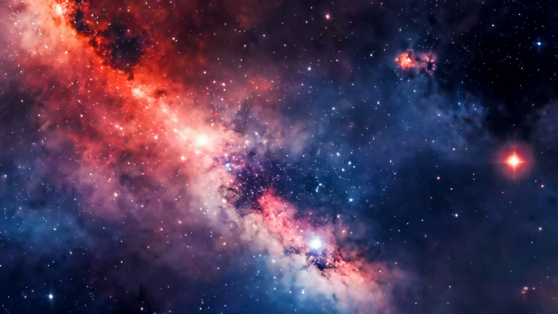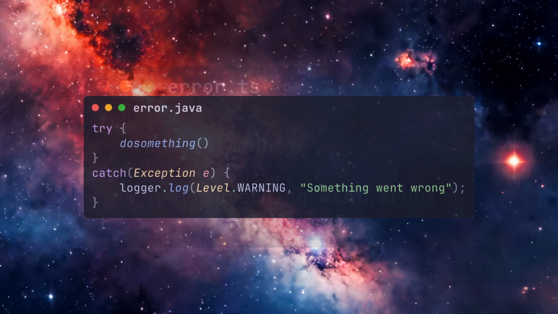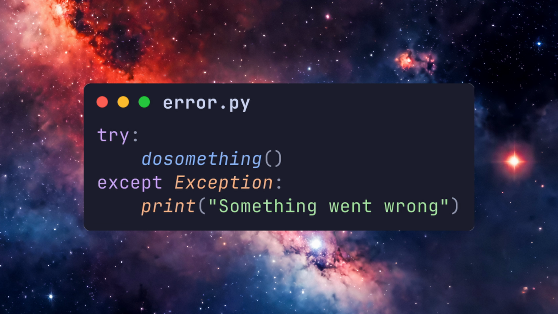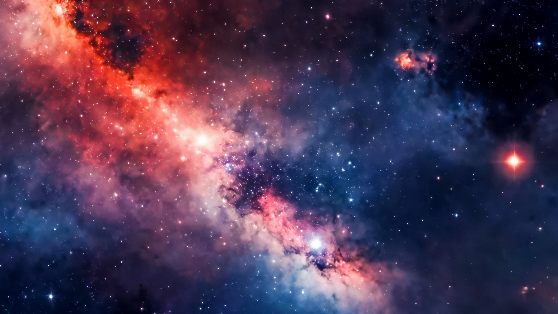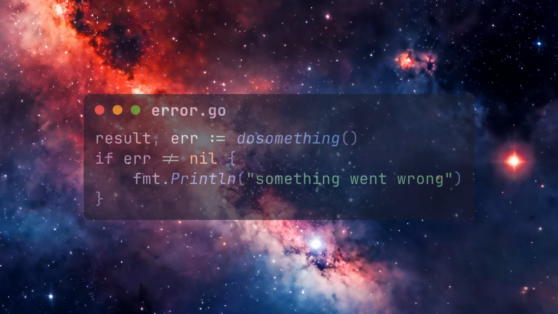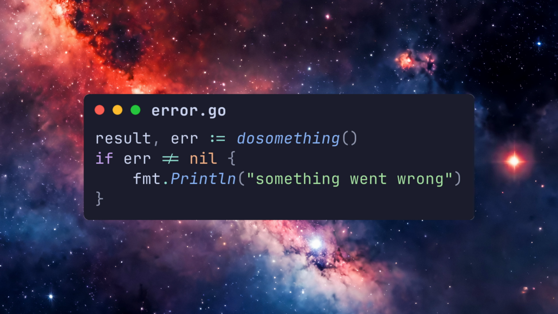Error handling is an essential element of robust software. Most programming languages deal with errors by throwing an exception that is caught further up the call stack. Go, on the other hand, does things a little differently. In Go, errors are values. So instead of throwing an exception when something goes wrong, an error is initialized and either handled immediately or returned from the function and handled by the caller.